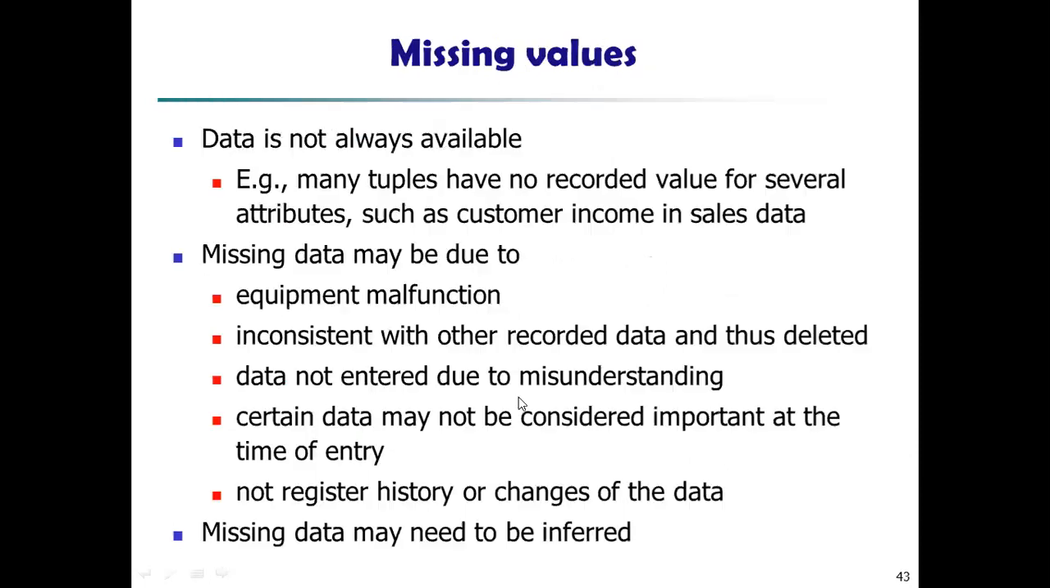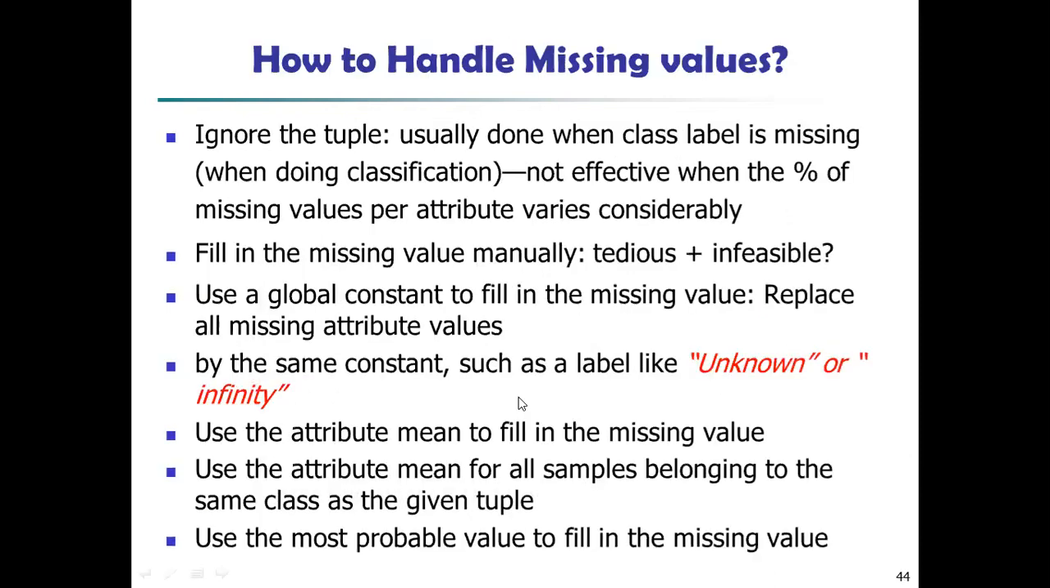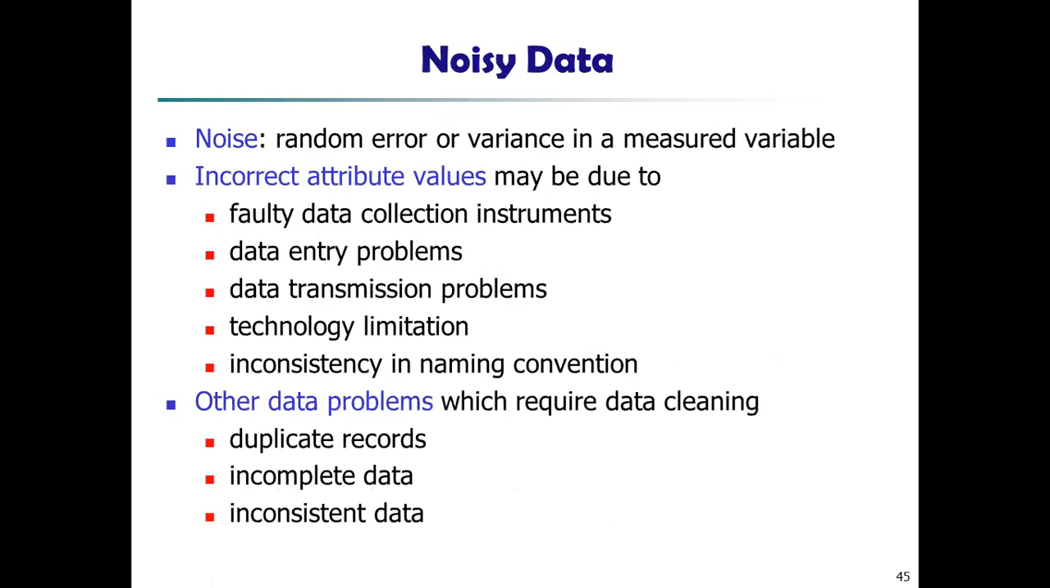So the missing values हमने अभी देखे. So these are the 5 to 6 steps to handle the missing values. Then noisy data. So what is a noise? So noise is nothing but random error or variance in a measured variable, right? So it is a random error. So why do these errors occur? Incorrect attribute values, maybe, right?